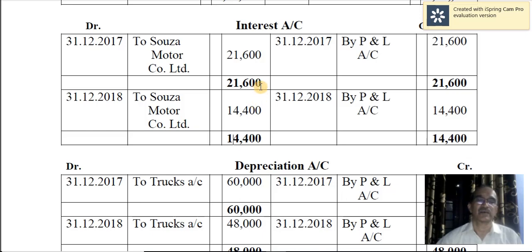Nominal accounts are closed at the end of the year, whereas personal and real accounts are balanced at the end of the year. Then for the second year 2018, again interest is 14,400, and at the end of the year that is being transferred to profit and loss account. Thereby interest account is closed for the second year also.